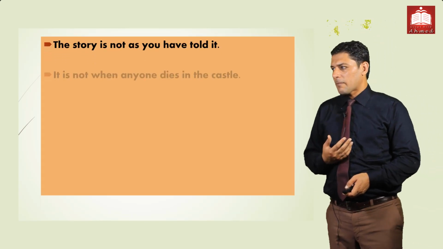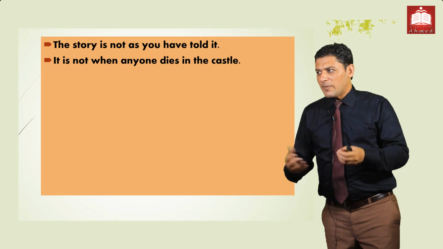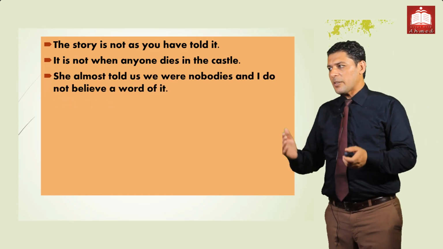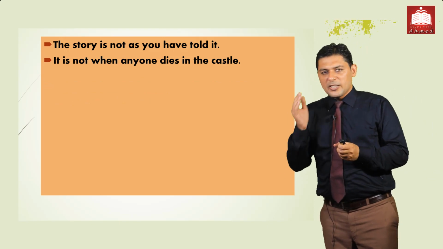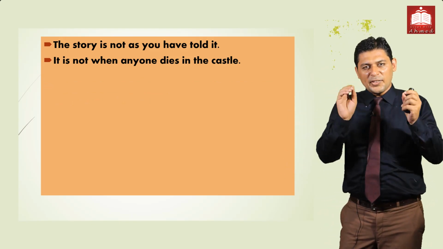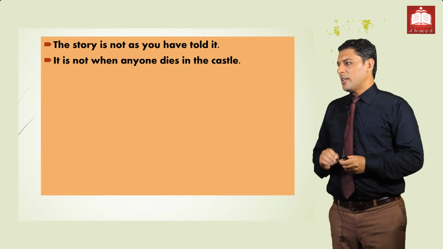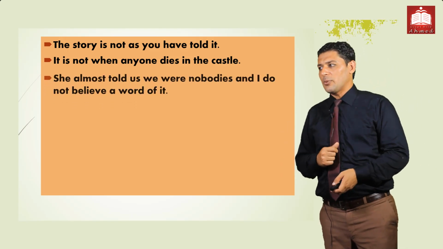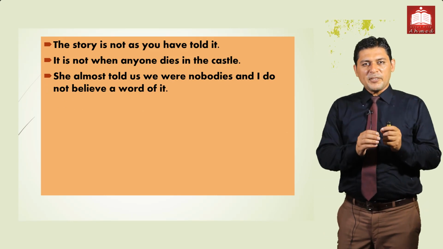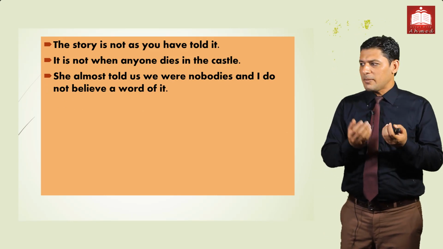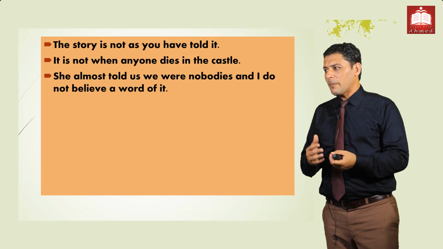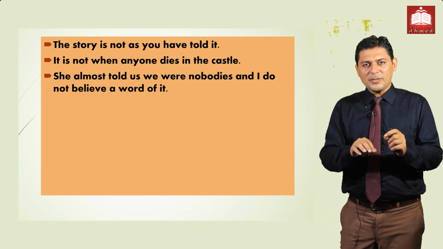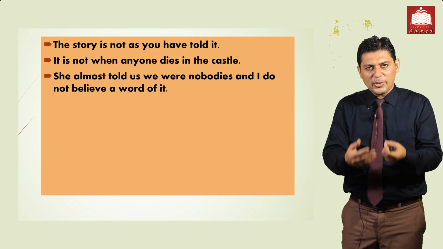Second, we have statement number 1: "The story is not as we have told it." Then statement number 2 and statement number 3. The first statement was spoken by the last son of Chris. The second again is from the same chapter. For the third statement, "She almost told us we were nobodies," it was spoken by Baron, the owner, the head of the castle in Son of Chris.